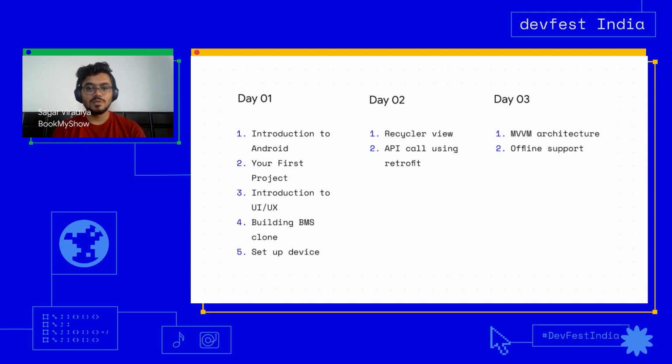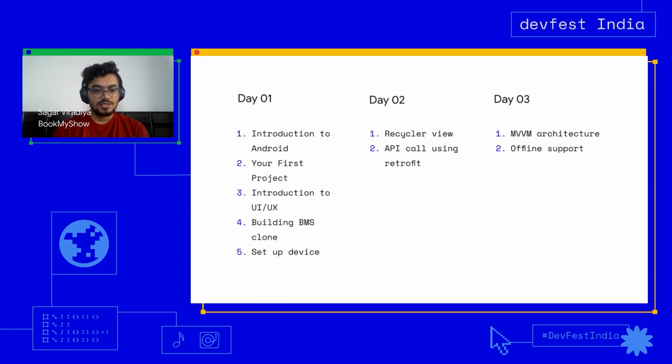Day two would be more about making an API request to a remote server, getting data, and stitching that data to UI. And day three would be about structuring your code, building something which is properly architected. So you'll be focusing on MVVM architecture, and also we'll be adding offline support to our app, so that even if you're not connected to internet, you will be able to access the app offline.